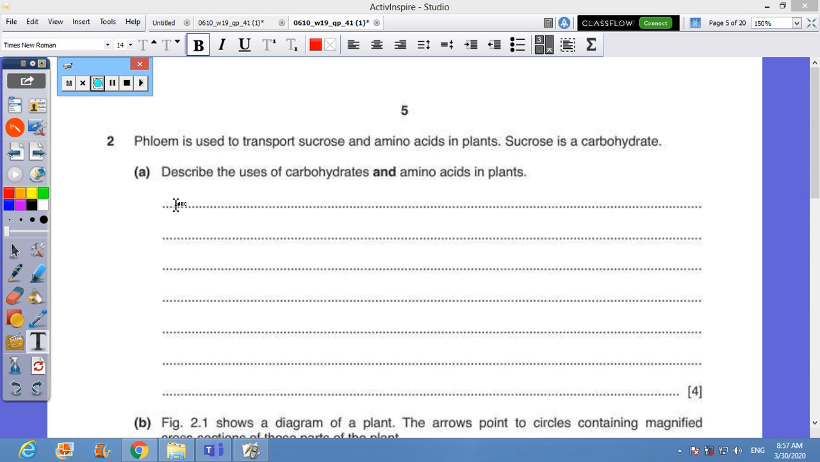Welcome back with question number 2. Phloem is used to transport sucrose and amino acids in the plants. Sucrose is a carbohydrate. Describe the uses of carbohydrates. This is a general question about carbohydrates and amino acids in the plants. Let's start with carbohydrates first.